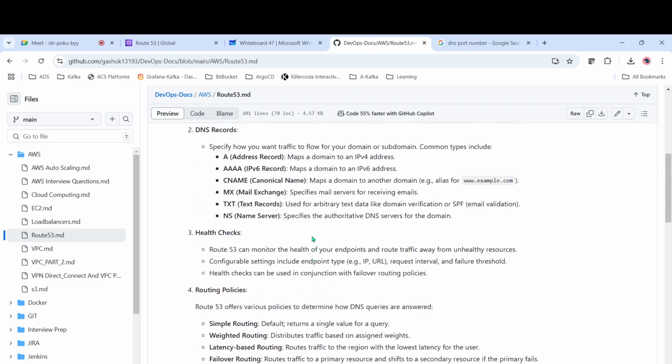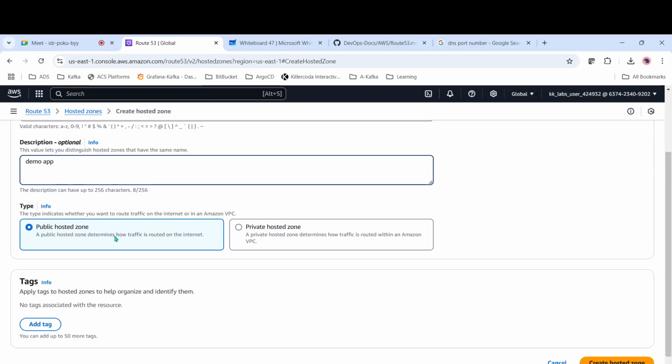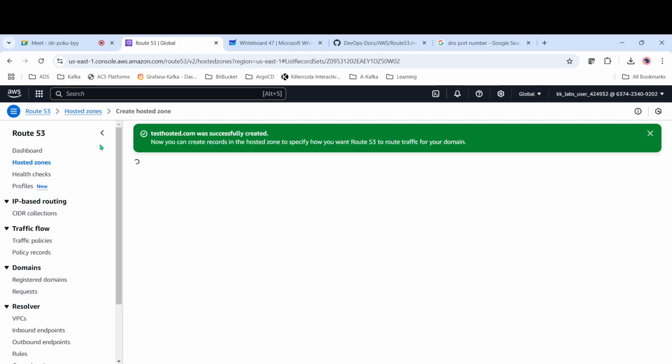So as we have seen here, we have two types of zones. One is public hosted and another is private hosted. One routes traffic within a VPC, and this routes traffic to the internet. So you can select public hosted zone and then create hosted zone. It will be creating the hosted zone.